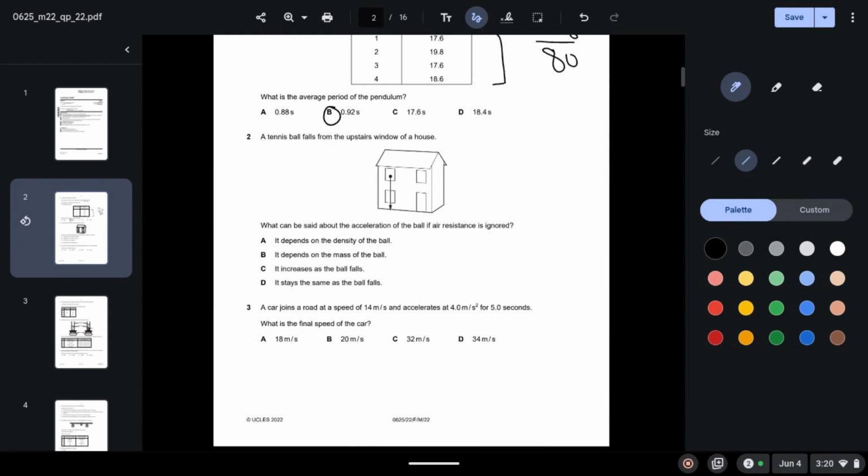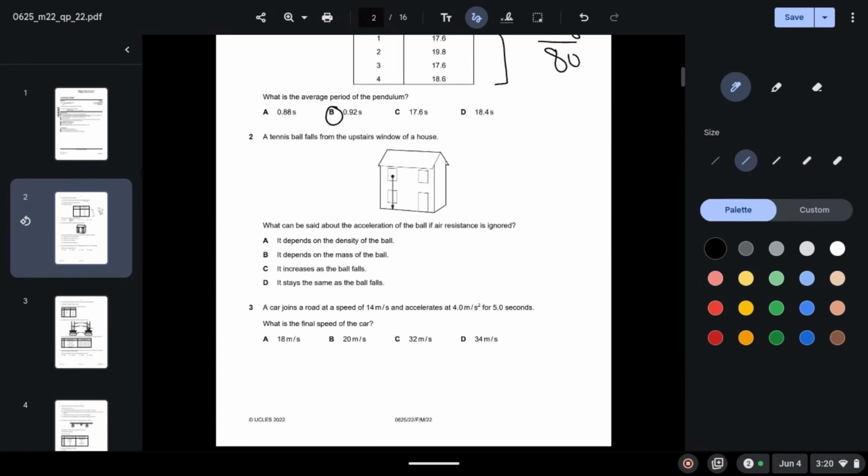Question 2. A tennis ball falls from the upstairs window of a house. What can be said about the acceleration of the ball if air resistance is ignored? It depends on the density of the ball. Well, this is incorrect. Acceleration has nothing to do with density. It depends on the mass of the ball.